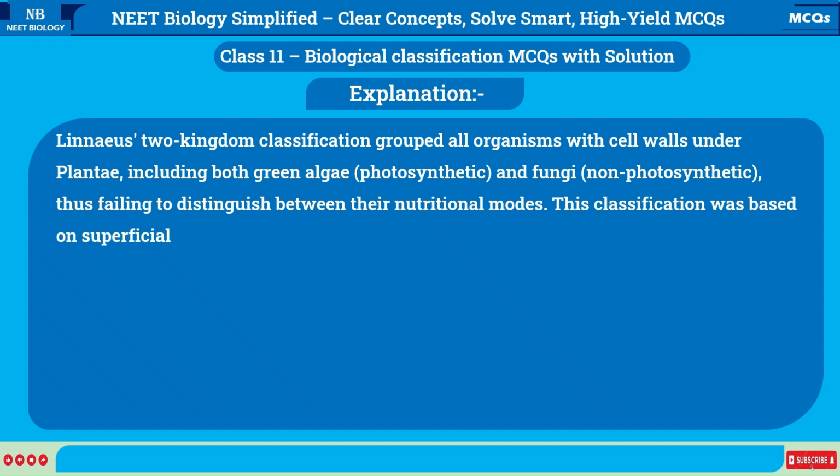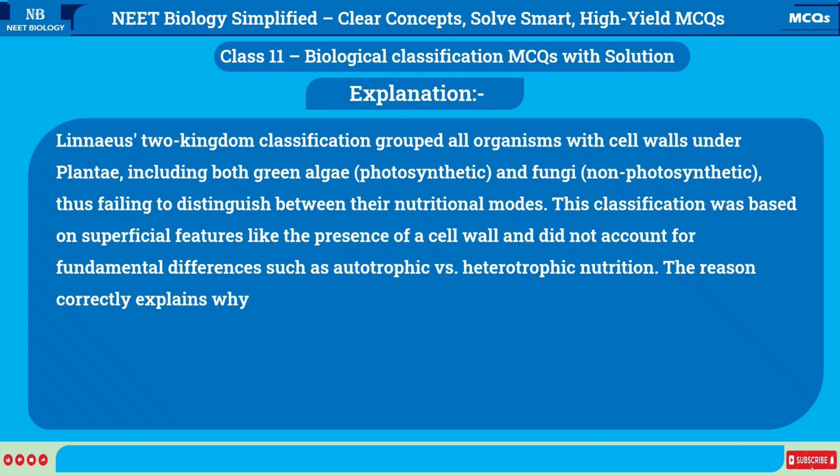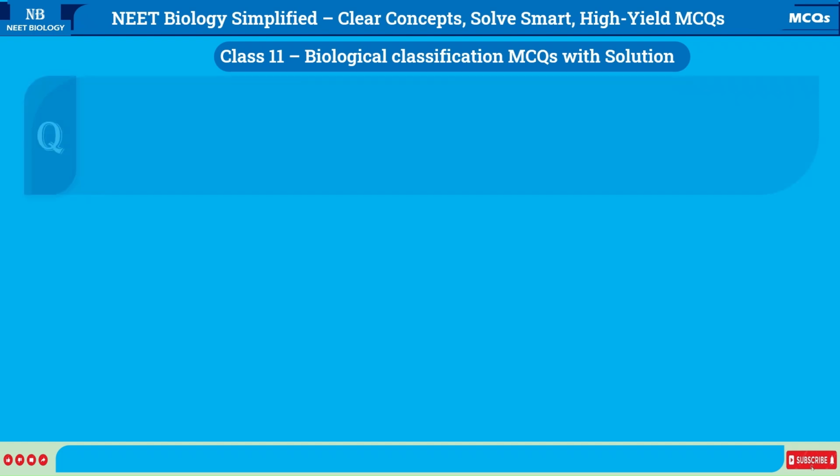This classification was based on superficial features like the presence of a cell wall, and did not account for fundamental differences such as autotrophic versus heterotrophic nutrition. The reason correctly explains why Linnaeus grouped such distinct organisms together, making both the assertion and reason true, and the reason the correct explanation.